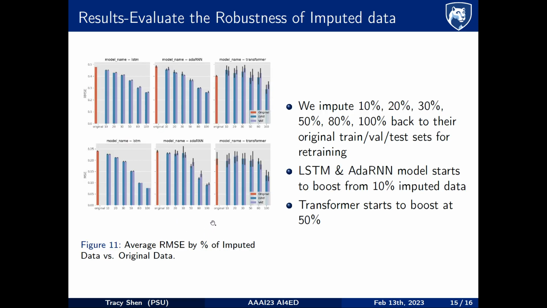Furthermore, we evaluate the robustness of the imputed data. We find that it only needs 10% of data to exceed the original model performance for LSTM and ADA-RNN, while it needs about 50% to boost the original performance for the transformer model.